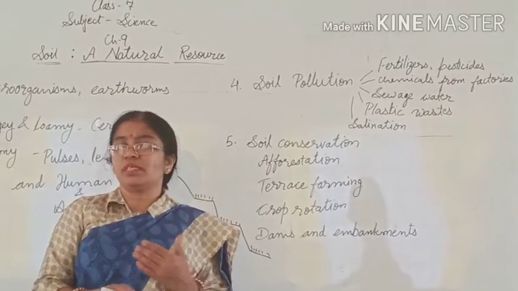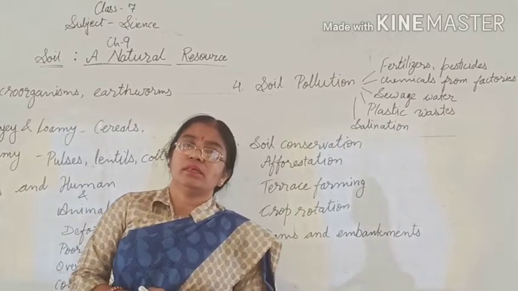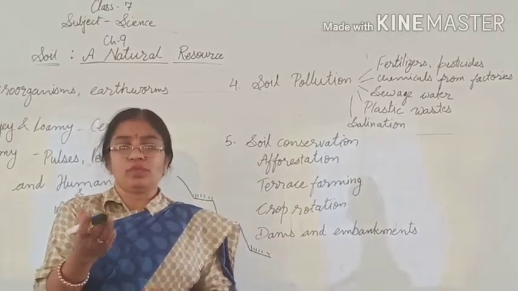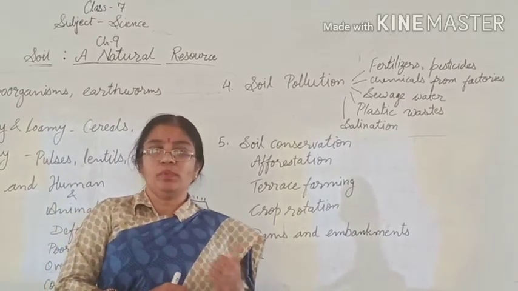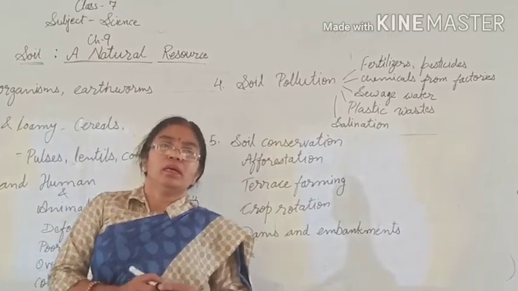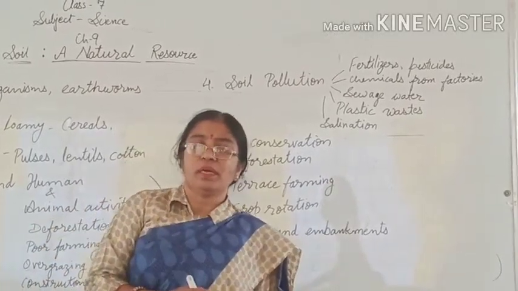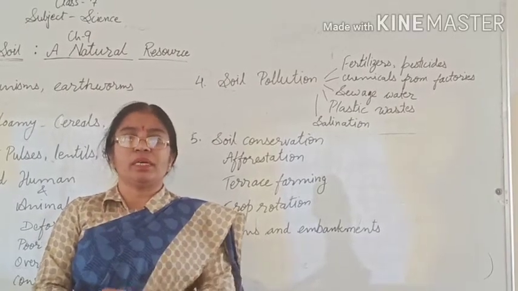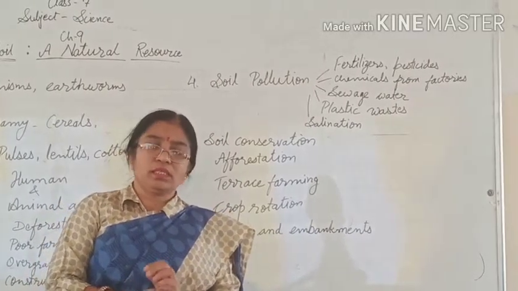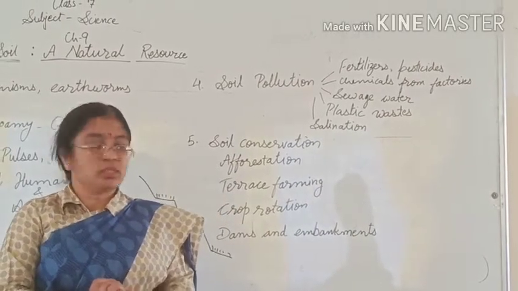In this manner, farmers make a rotation of crops in their fields, and the nutrient requirements of the crops will also be fulfilled by this crop rotation. For example, if we are growing a leguminous plant, that means pulses, it will fulfill the nitrogen requirement of this soil, and it will replenish the nitrogen deficiency of the soil.